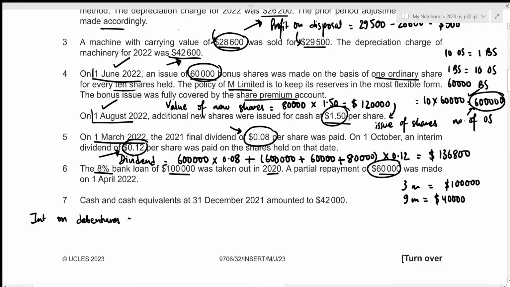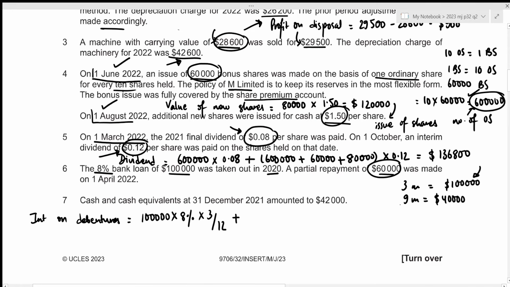So we know that for the first 3 months, we utilize the loan amount of 100,000. So we need to charge the rate of interest on this 100,000 for 3 months. So that's just times 8%, which is the rate. And this will provide the interest for 12 months. But we have only used this 100,000 for 3 months out of the 12 months.